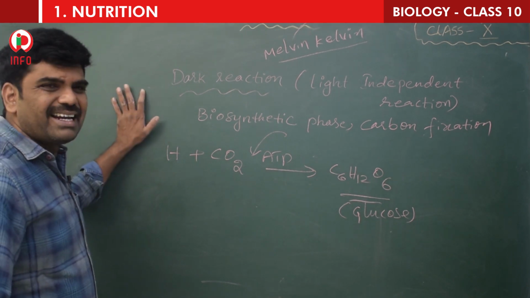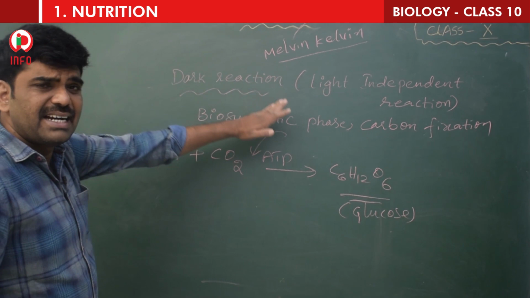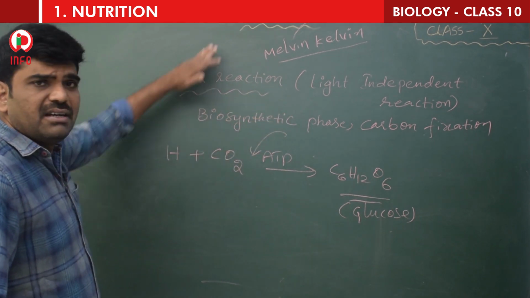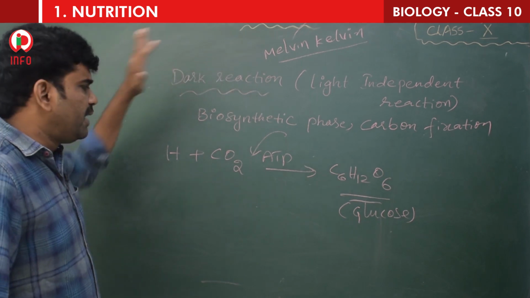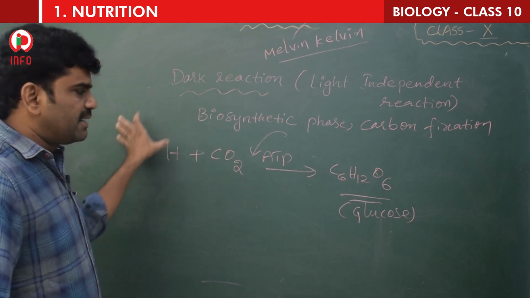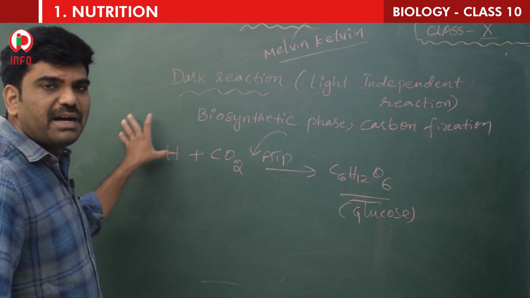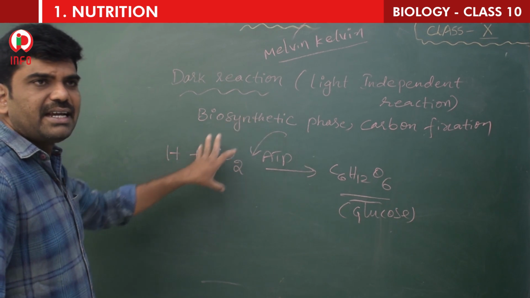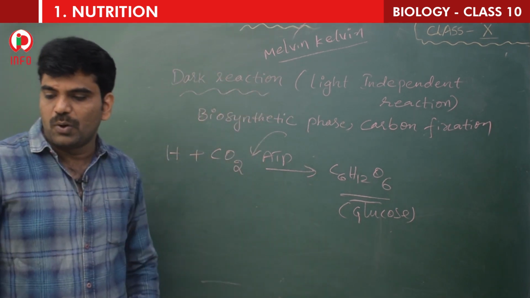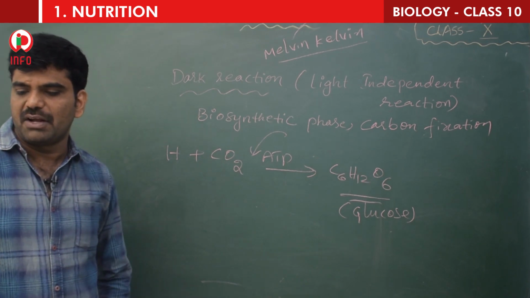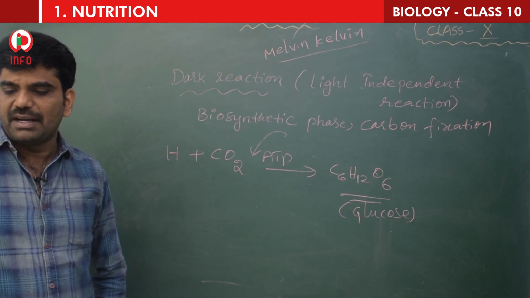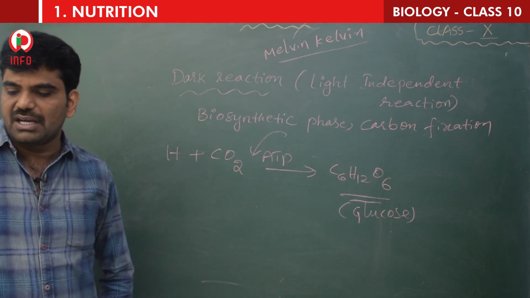So this is a dark reaction which is called as light independent reaction or biosynthetic phase or carbon fixation discovered by Melvin Calvin. Here what happens, children? It's very easy. The hydrogen gets combined with carbon dioxide utilizing the ATP which are produced in the light reaction, okay, to form glucose. This synthesis occurs in a number of steps using certain special intermediate compounds and enzymes. Finally, glucose may be converted to starch.